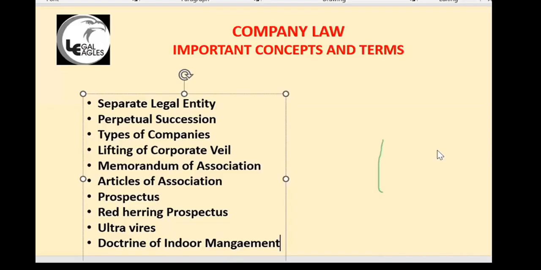So when a company is formed, they issue share capital. Okay. Share capital, there are different types of share capital.